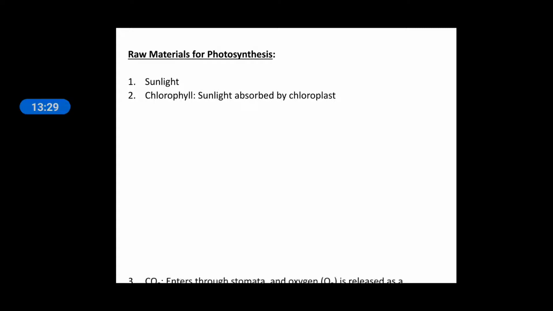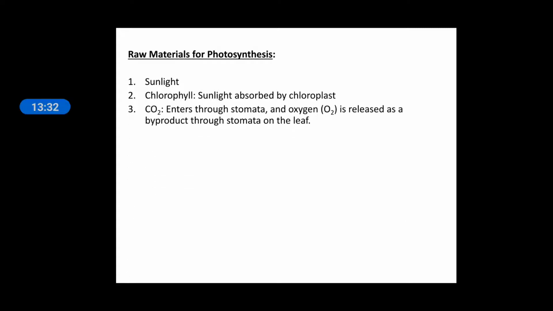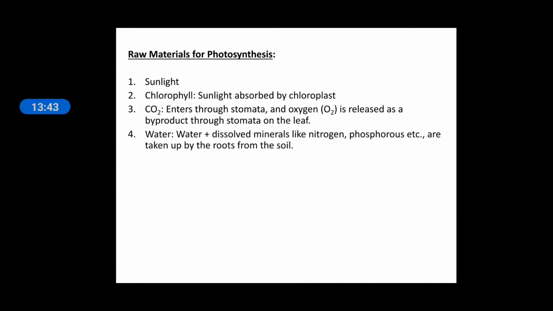Raw materials for photosynthesis, as we know, are sunlight, chlorophyll pigment to absorb the sunlight, and carbon dioxide, which enters through the stomata, while oxygen is released as the byproduct through the stomata on the leaf. Water, plus dissolved minerals like nitrogen, phosphorus, etc., are taken up by the roots from the soil. So these are the raw materials required for photosynthesis: sunlight, chlorophyll, CO2 and water.